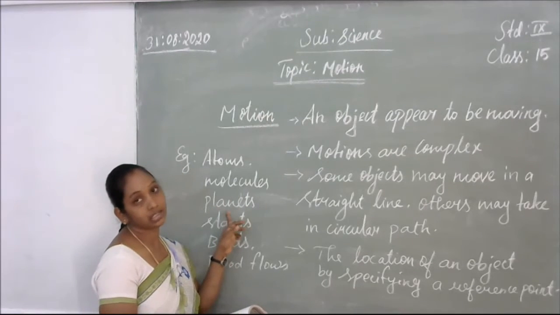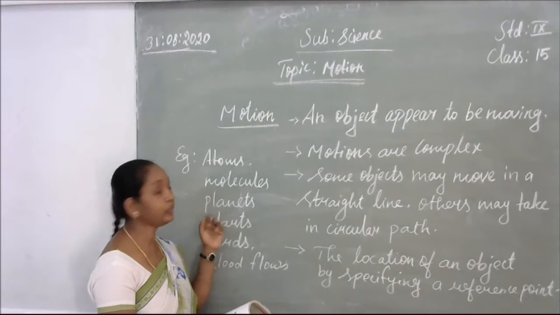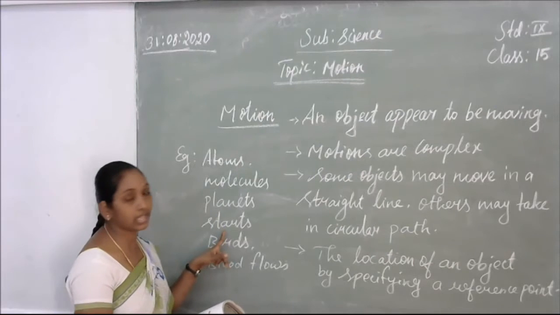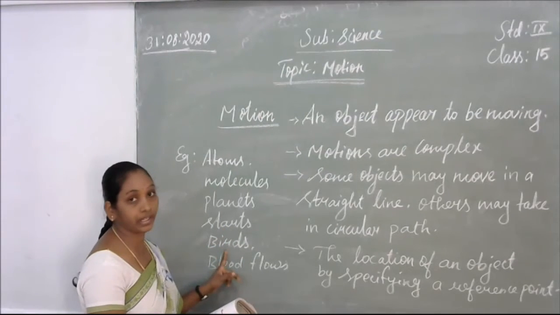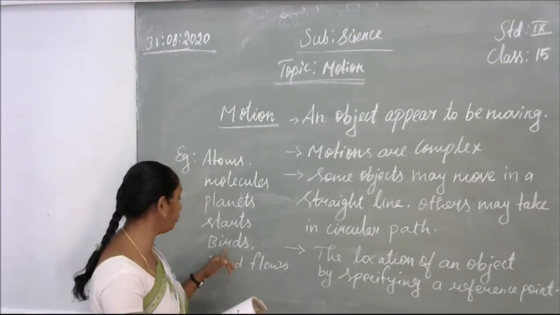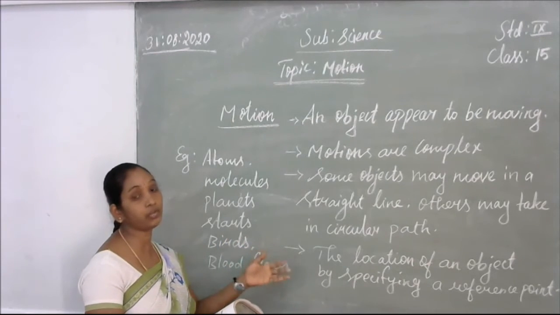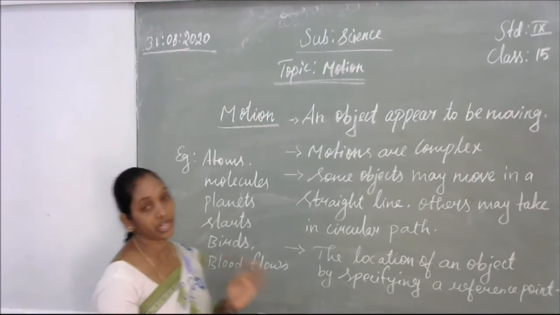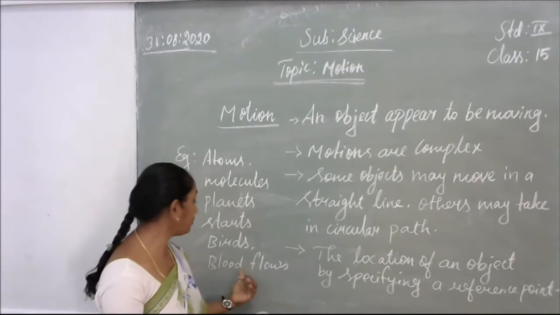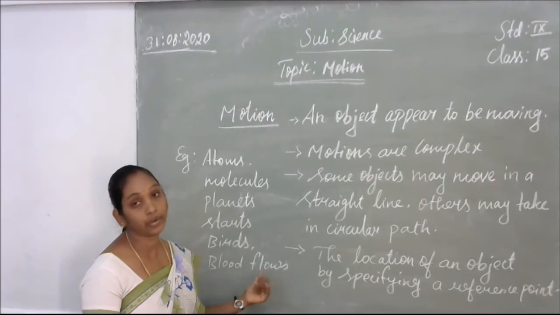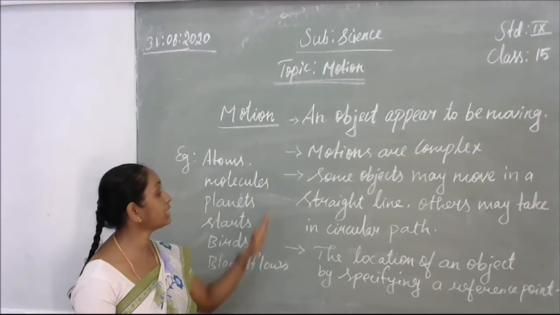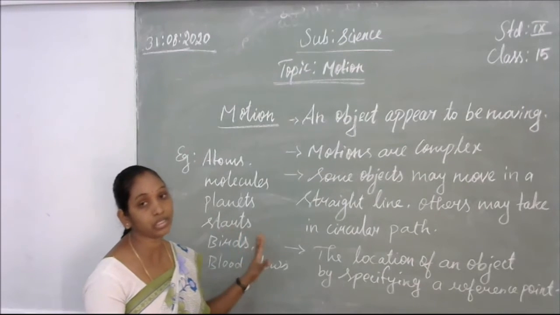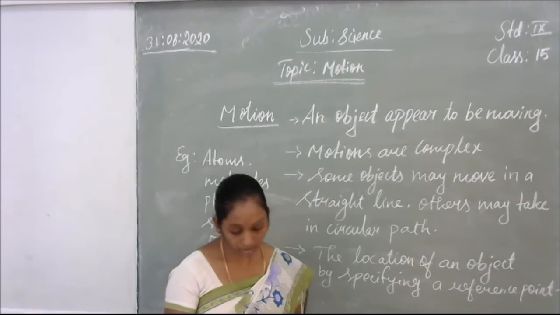And planets, we cannot see them moving, but they are revolving around the sun in the solar system. Even the stars are also moving. Birds flying is also movement, and fishes swimming is also a type of movement. Blood flow in our body, in a straight path or a circular path, is also one type of movement. So all these examples are considered as moving. When an object appears to move, that is called motion. Okay, so now we start the lesson.